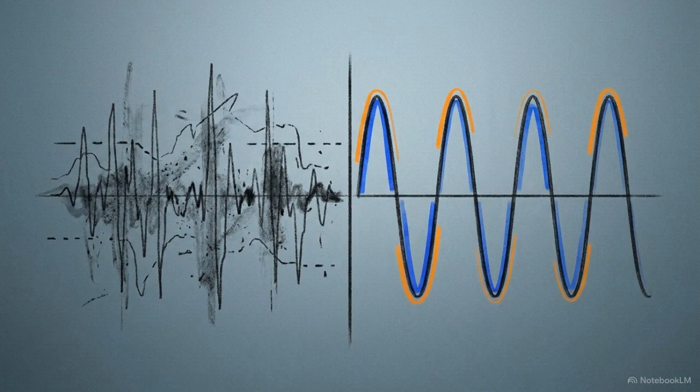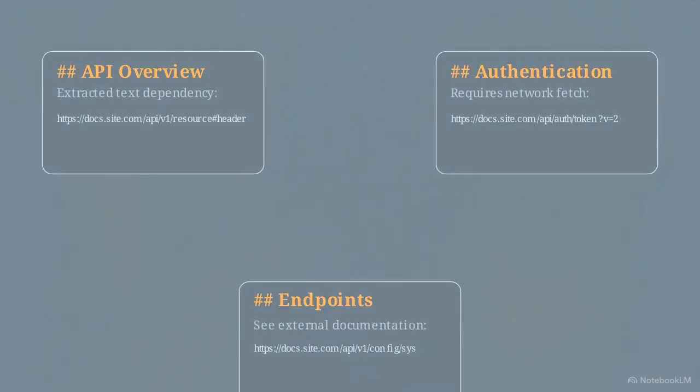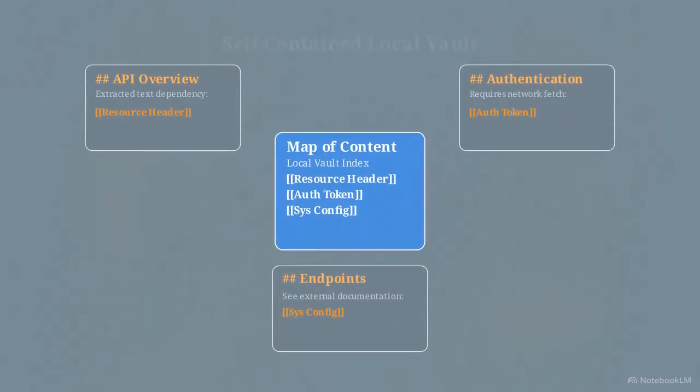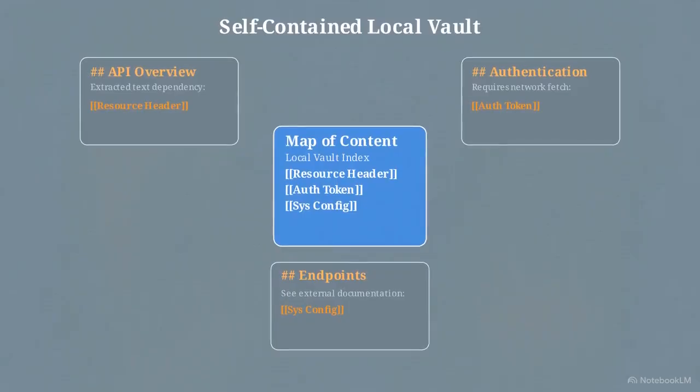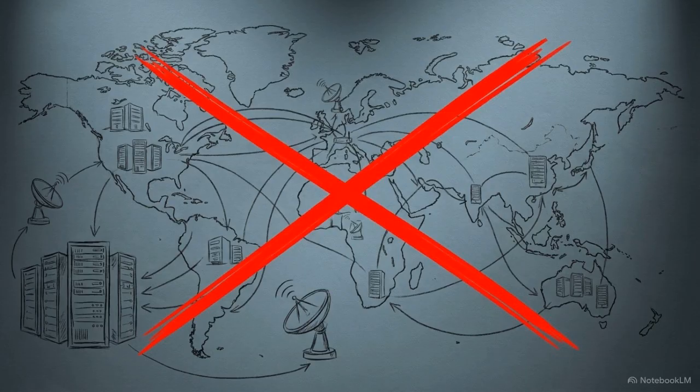Removing this boilerplate before the agent ever sees the text drastically improves the signal-to-noise ratio. You save thousands of wasted tokens per query simply by dropping the repeated footers. In phases 2 and 3, the clean text is converted to Markdown, and every internal web URL is dynamically rewritten into a local Obsidian wiki link. This rewriting ensures that when an AI agent decides to follow a reference to another page, it accesses the local file instantly, rather than triggering a dead-end external web call.